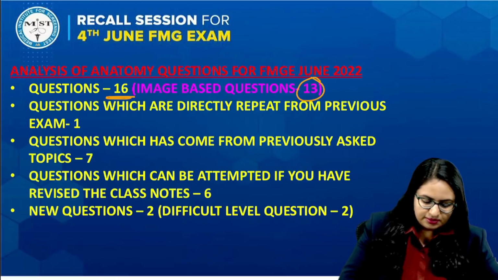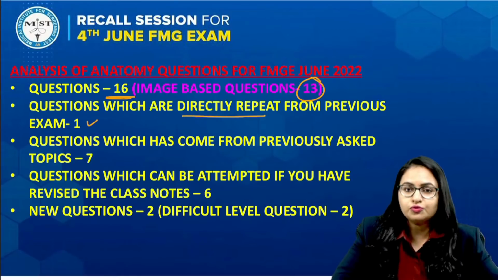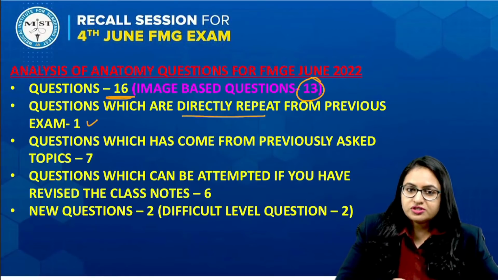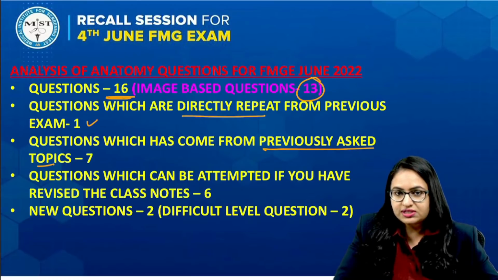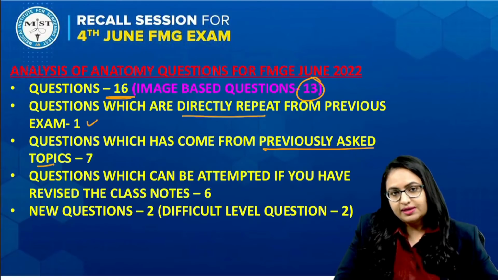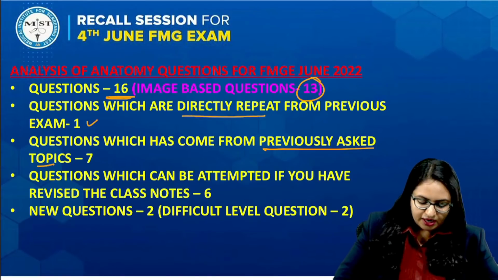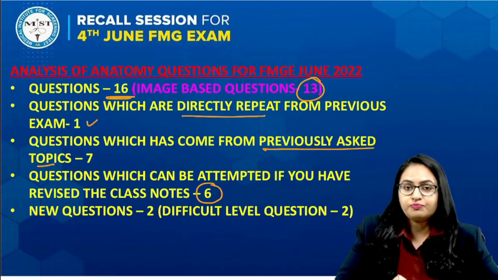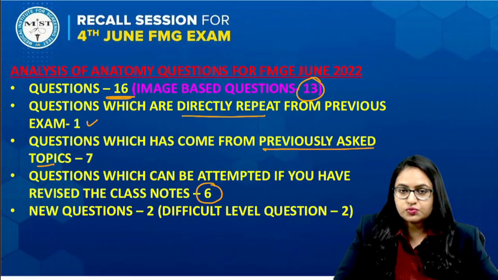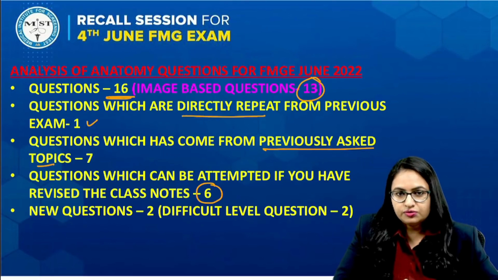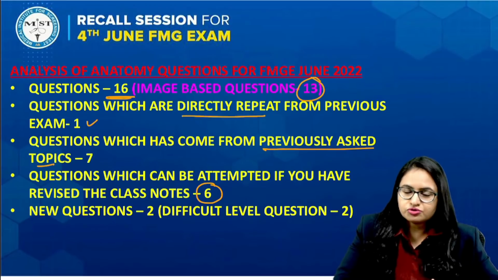Now, the questions which were directly repeated from the previous exam. One question was there, which was, we know, the posterior tibial artery question, and the questions which came from the previously asked topics. Means there were some topics in which some other question was asked earlier, but now in that same topic, some different question was asked. So there were 7 questions regarding that. And apart from this, if you have properly read your class notes and you have revised it well, there were 6 questions which came from the class notes also, which were slightly new questions, but it was covered in our class notes, and it included the basic questions also. They were very basic questions also which came.